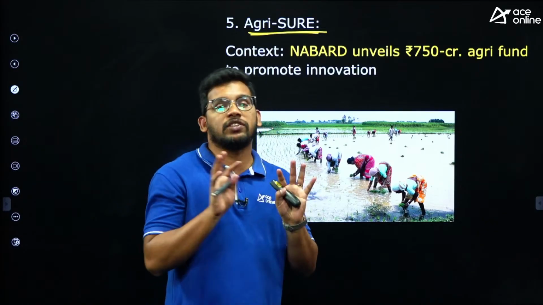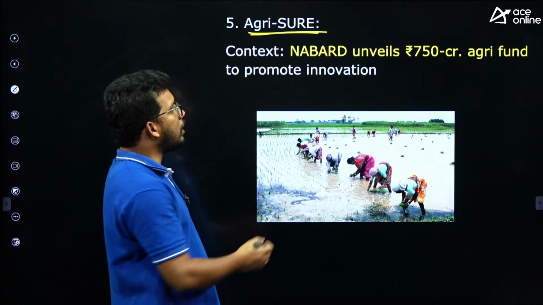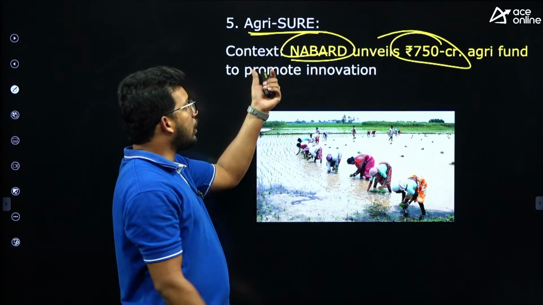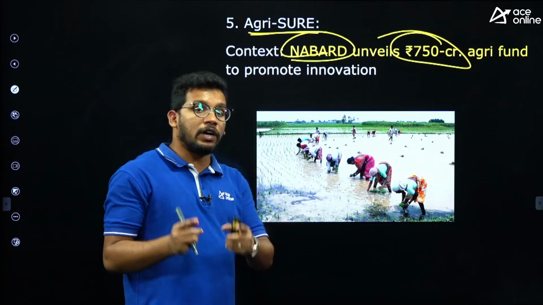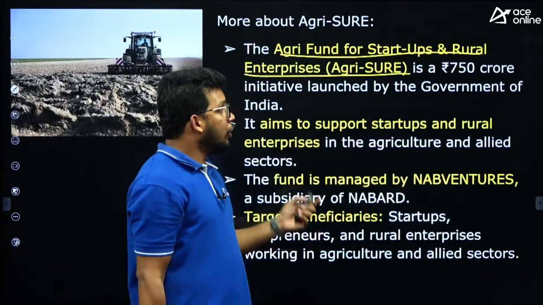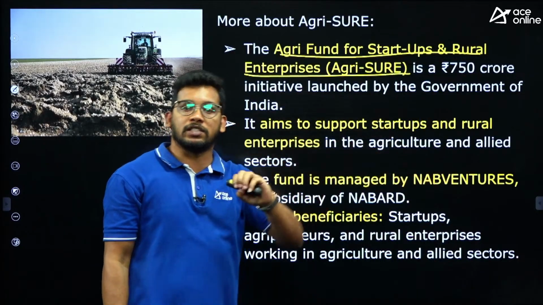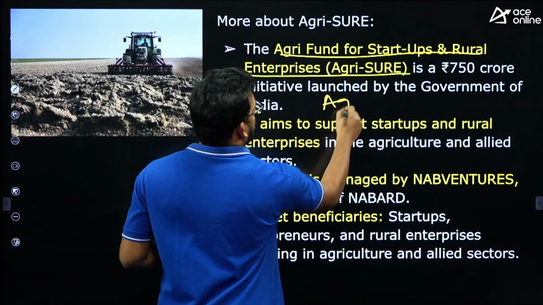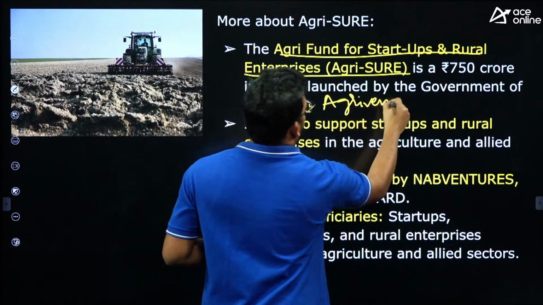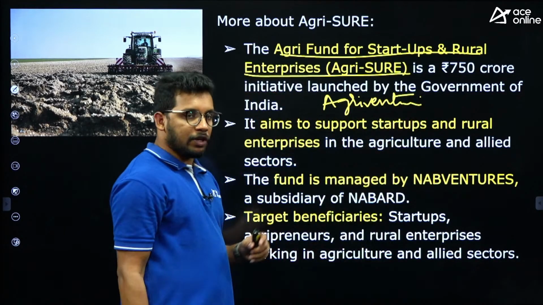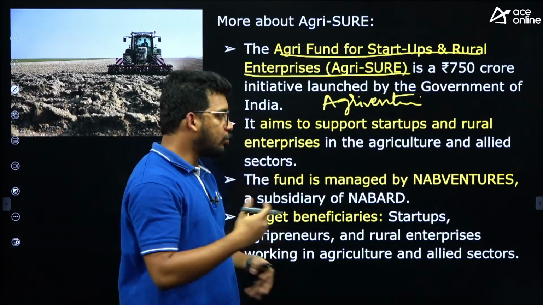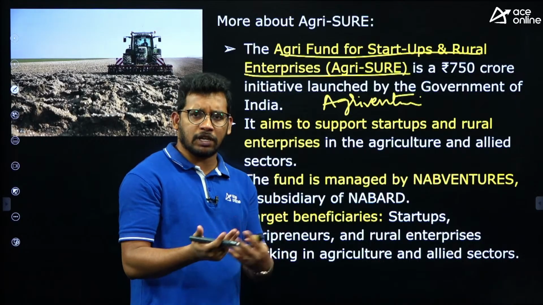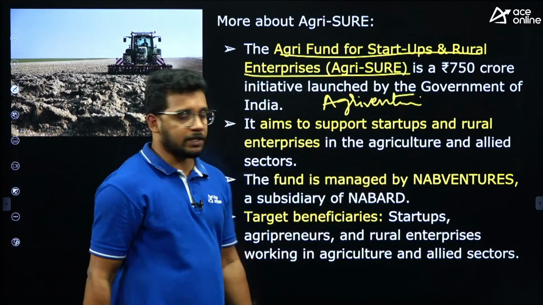So to encourage them, NABARD has allocated 750 crore towards the AgriSure fund, where this fund is going to be allocated to the startups to encourage their participation in the agriculture sector, right? So those are called the agri-ventures, right? This 750 crore they are going to give to the startups and all to encourage them to generate innovation as well as technology in the agriculture sector, right?